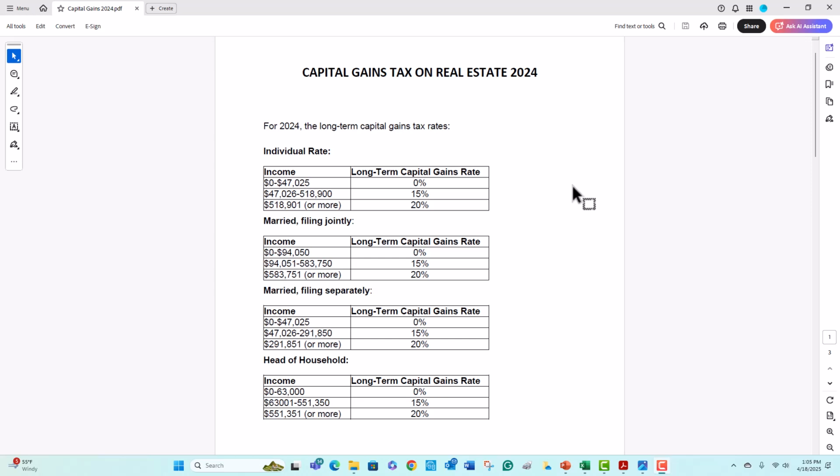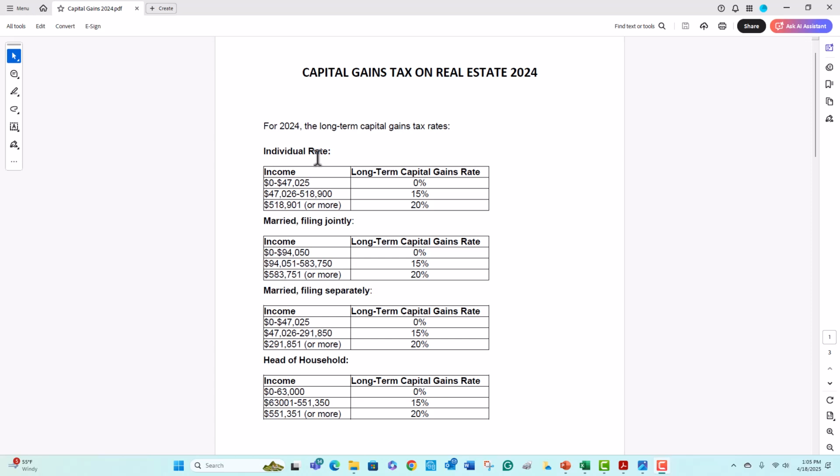There is one more topic I want to cover briefly before we get into the tax analysis section of the investment model, and that is the tax rate on long-term capital gains. And the actual tax rate will also depend upon your ordinary income. So first of all, look at here.